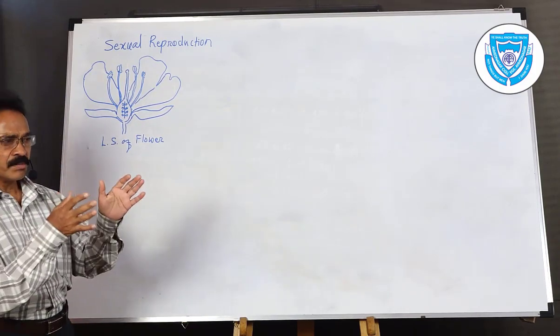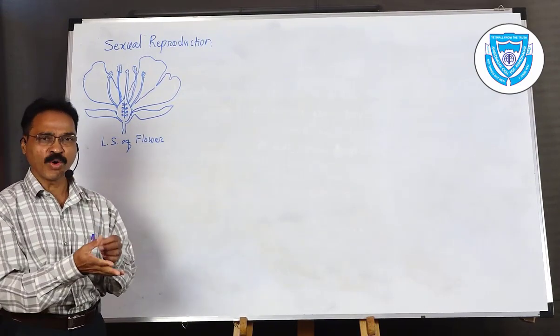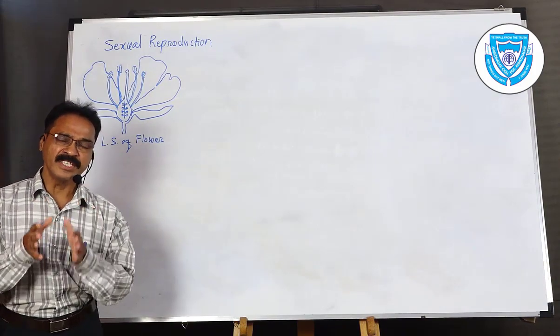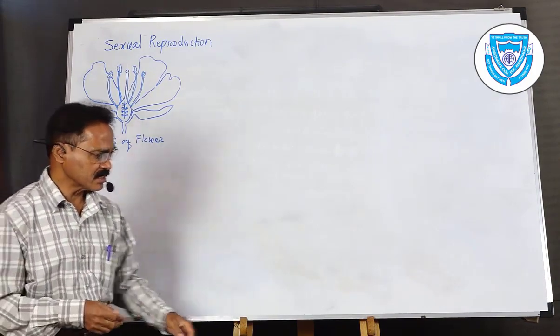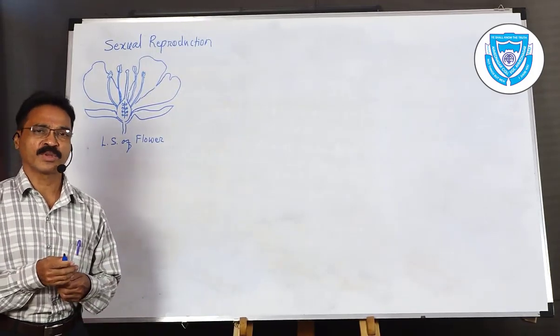That means their presence is essential, but they are not directly involved. The second part is the essential whorls. Let us discuss how these two types of whorls are utilized for sexual reproduction.